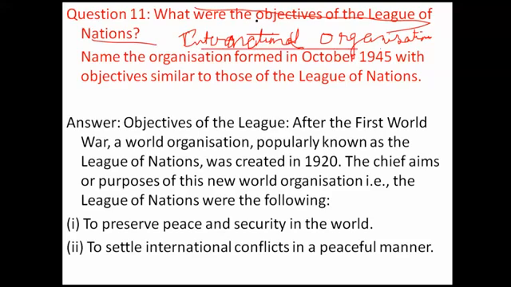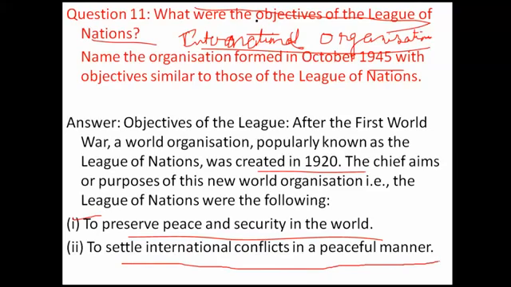We don't want war. After the First World War, the League of Nations was formed. What was the objective? To save the people from the scourge of war. It was created in 1920. The chief aim was to stop war. The main objectives are: preserve international peace and security of the world, and settle international conflicts in a peaceful manner. Through discussion every problem can be solved.